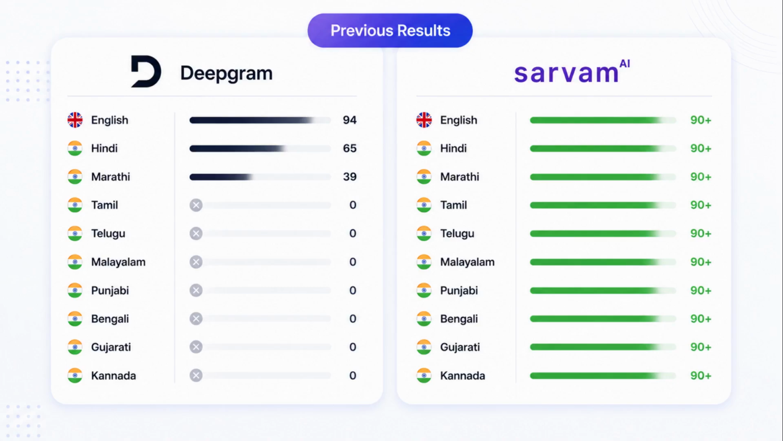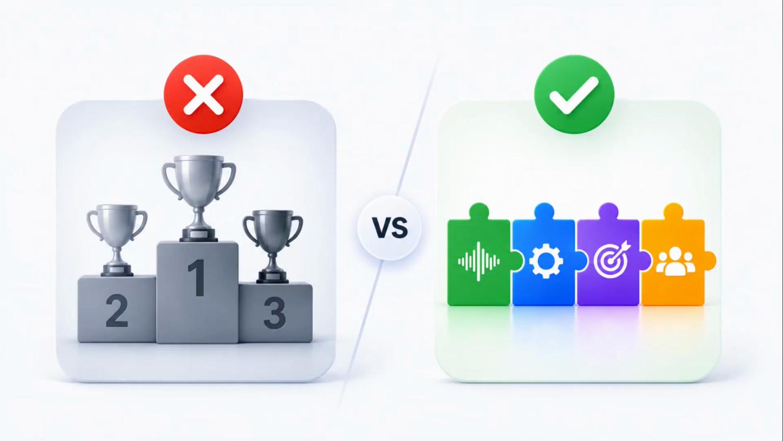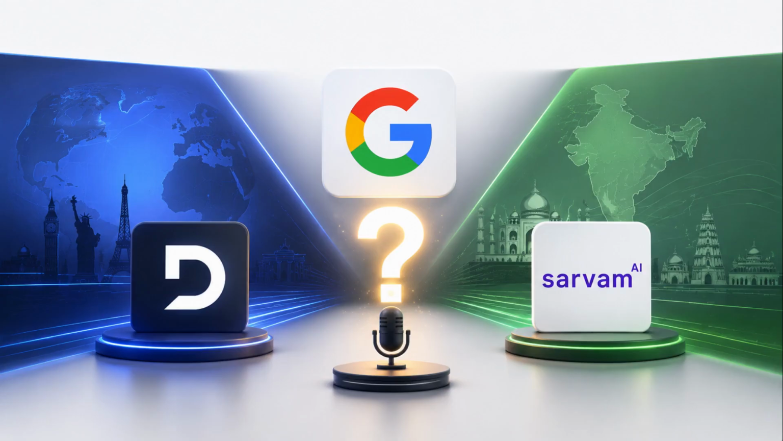Deepgram was excellent on English, around 94, but returned essentially 0 on 7 of the Indian languages because its models are focused on English and mostly European languages. Sarvam, built India first, stayed in the 90s across all 10. My framing then and now is right tool for the job, not better or worse. Today, does Google Chirp behave like Deepgram, English first, or like Sarvam, India capable?